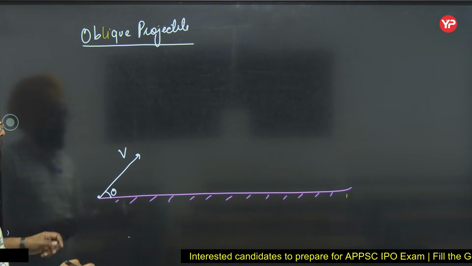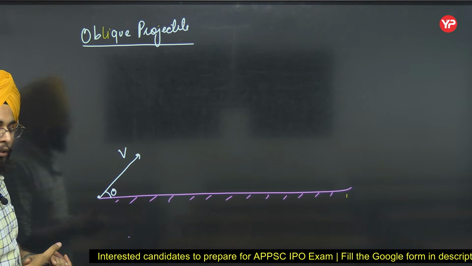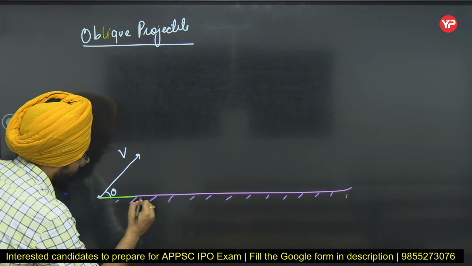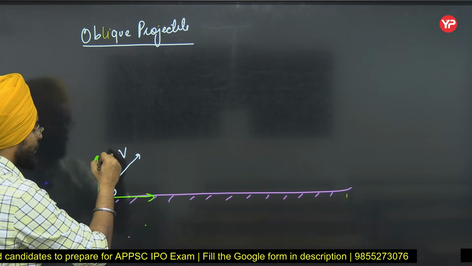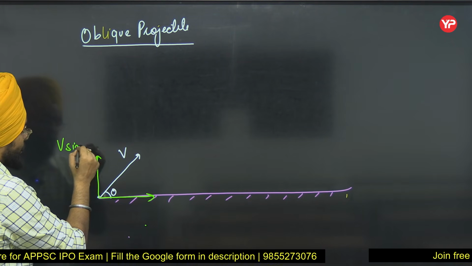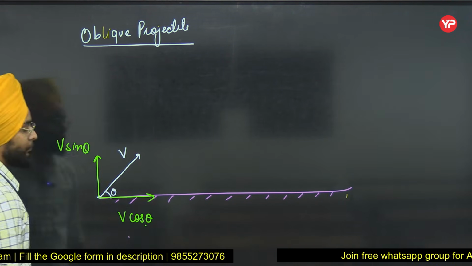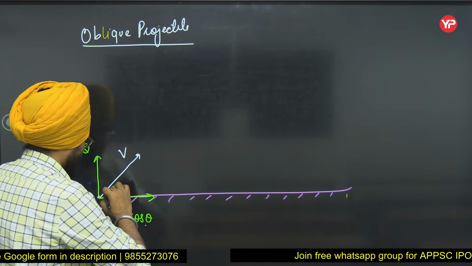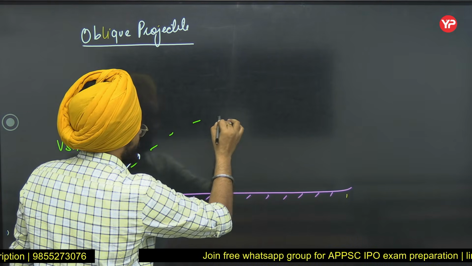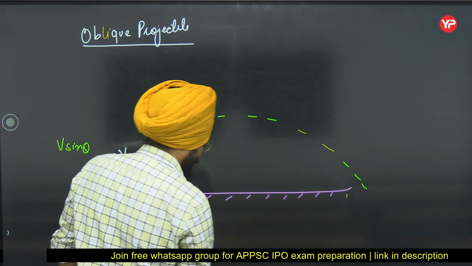Now, talking of vector resolution, since velocity is a vector, it should have two components. One component will be along this and the other will be like this. So this component is your v sine theta and this component is v cos theta. Now the body, its trajectory will be like this. Okay.